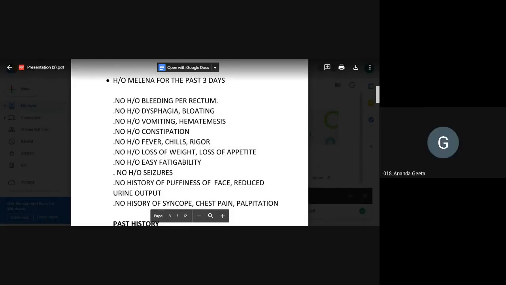He'll also complain of constipation and dyspepsia, ma'am. Yes, iron intake patients will have more of constipation. It will be a formed stool. In fact, it will be a hard stool. That is one of the few symptom-wise differentiating factors, whether it is melena or black colored stool due to other causes.